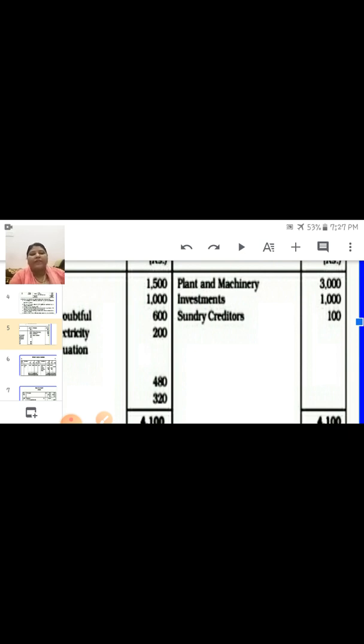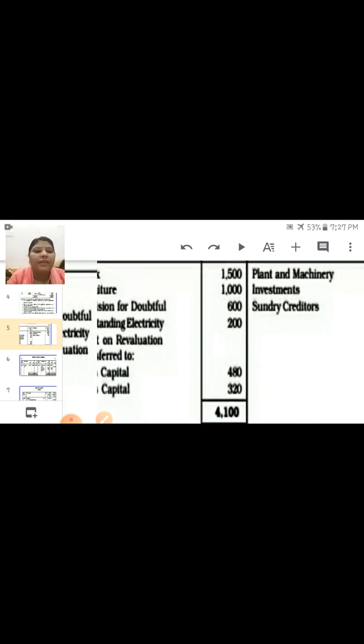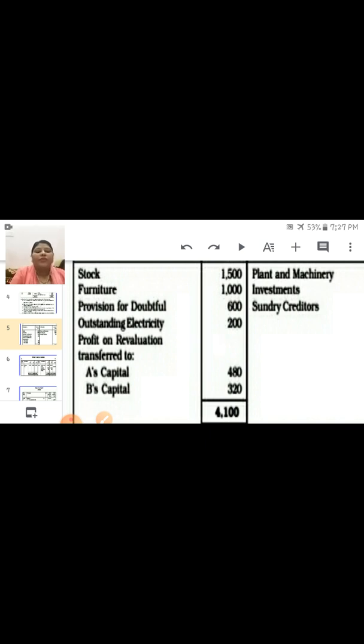Okay, so after writing all these entries, you have to write down the profit. Now profit on revaluation is given 480 and 320. So you can write down in this way: A's capital account debit, B's capital account debit to revaluation.